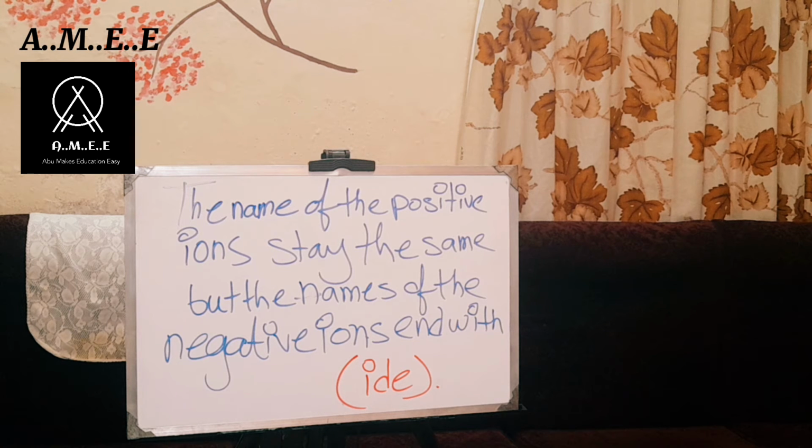The name of the positive ions stay the same, but the names of the negative ions end with IDE. Chloride, for example, chloride, potassium iodide, potassium fluoride, lithium chloride. এরকম যতই বলি না কেন সব আয়নিক কম্পাউন্ডের একই নিয়ম হবে. This rule is followed by every ionic compound, and this will be followed no matter what it is.